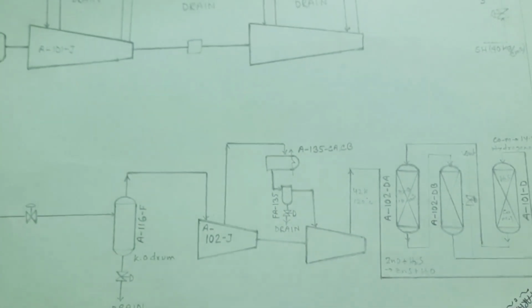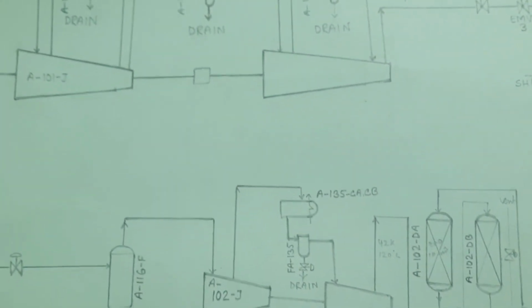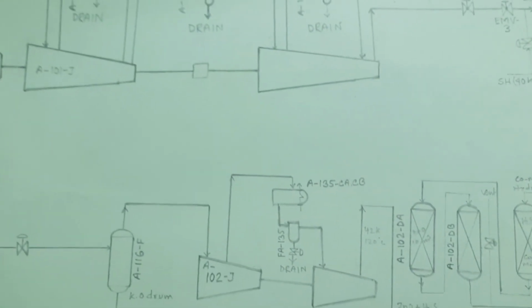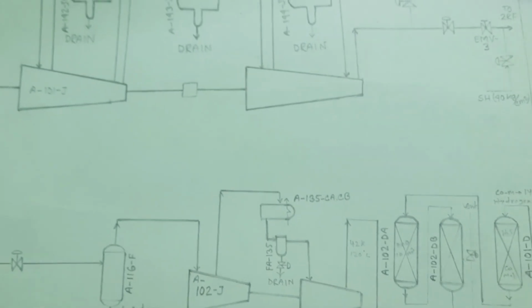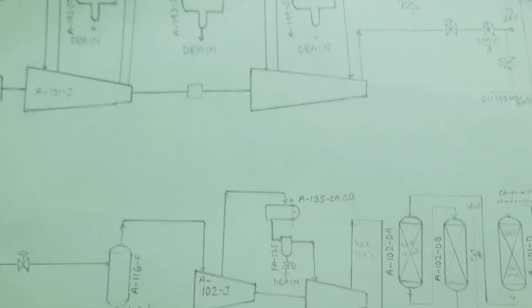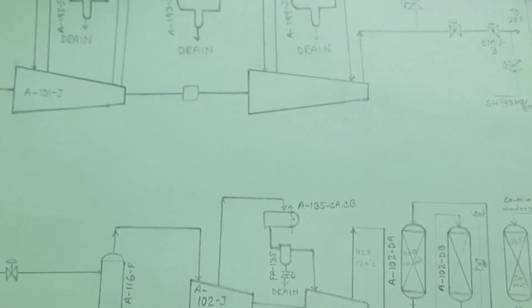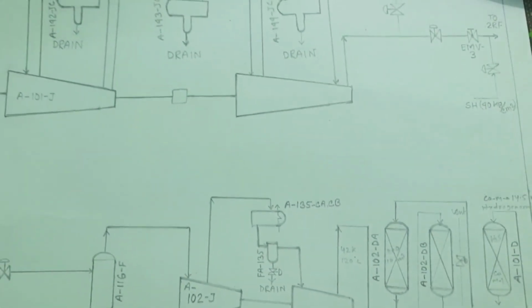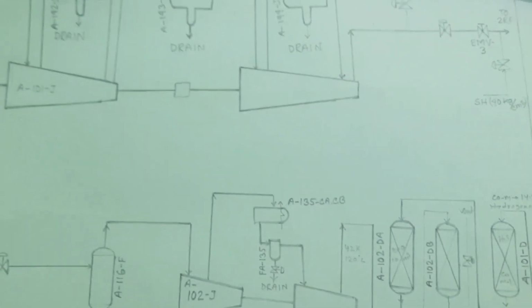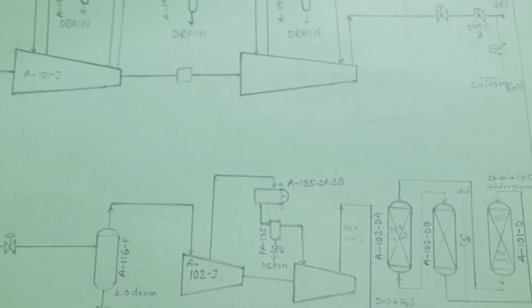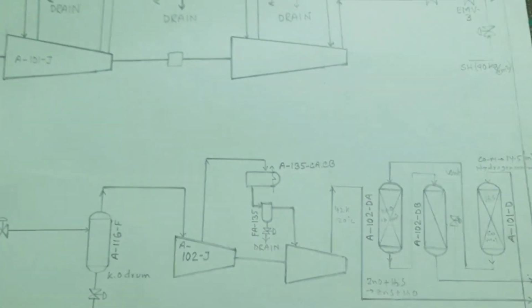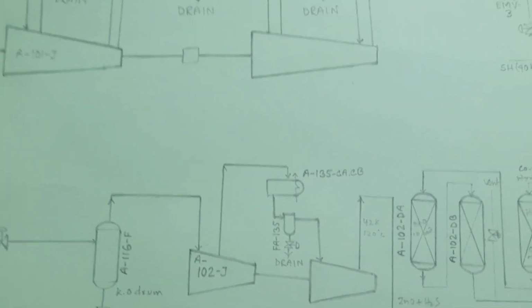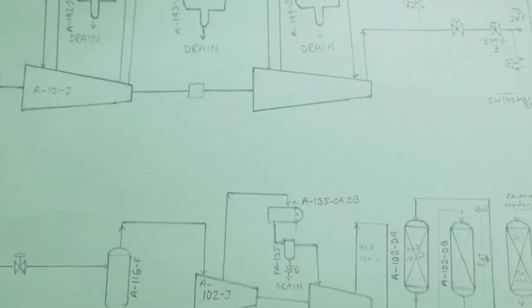What is a compressor? If anyone asks you, you can tell him a compressor is a mechanical device which increases pressure and temperature by reducing the volume of fluid or gases.